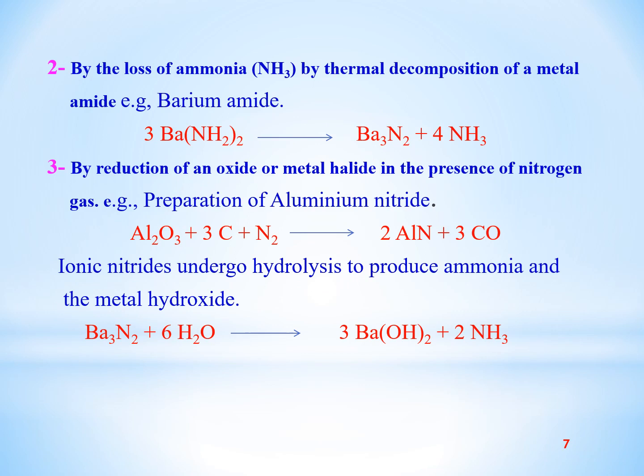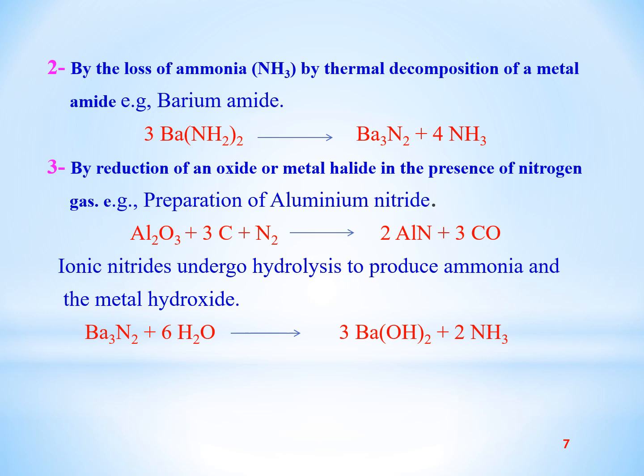Second method is by loss of ammonia by thermal decomposition of a metal amide, for example barium amide. When we heat a metal amide, metal nitride is formed with the elimination of ammonia gas. For example, if we heat barium amide at a very high temperature, we get barium nitride plus ammonia.